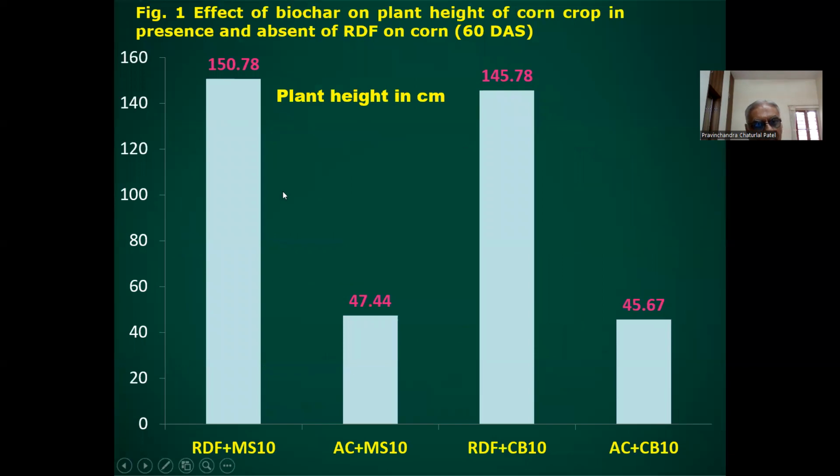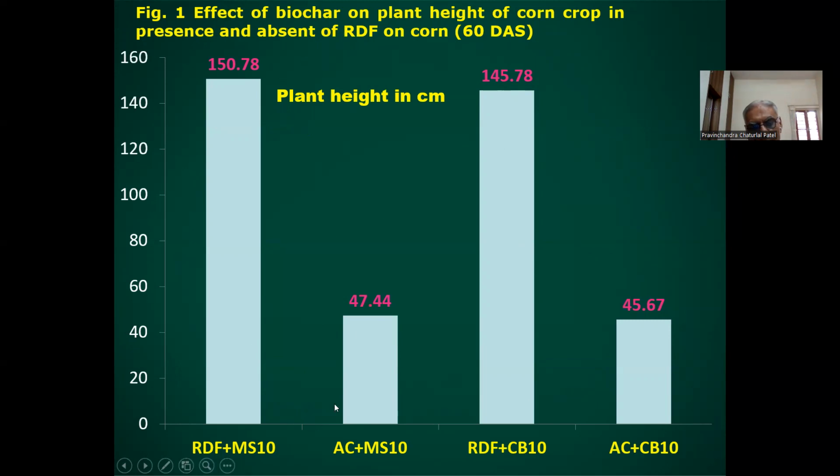You can see that application of biochar, either corn stover biochar or cluster bean biochar, shows the higher plant height when applied with the recommended dose of fertilizer.